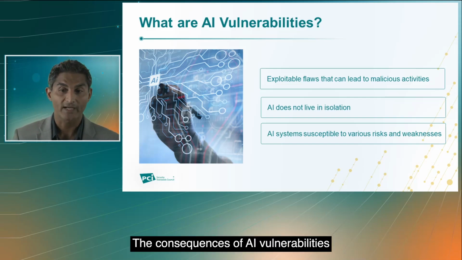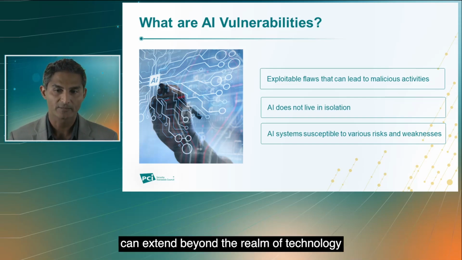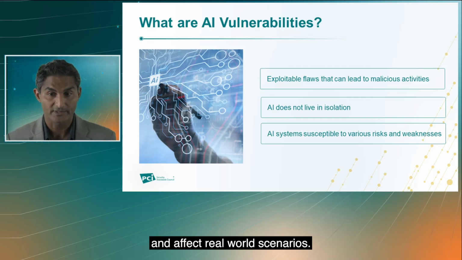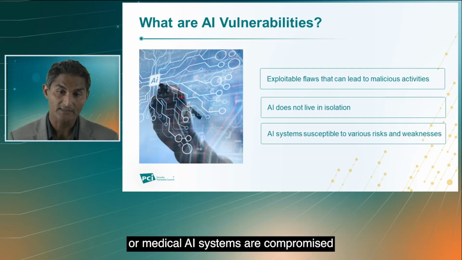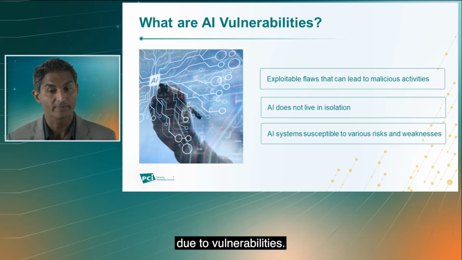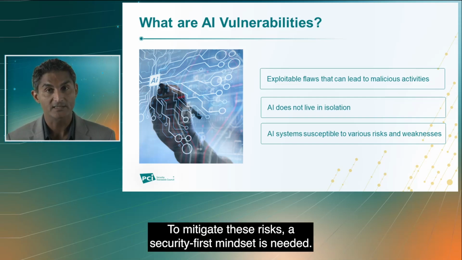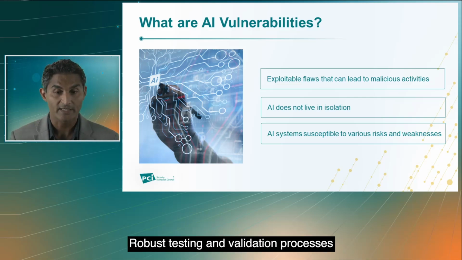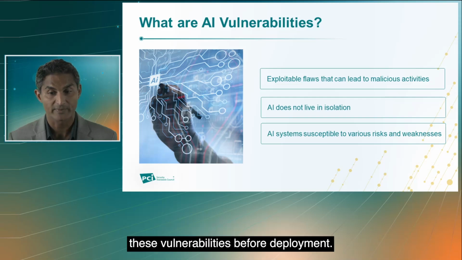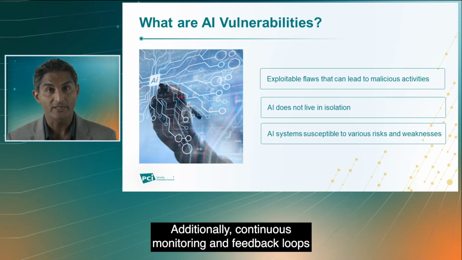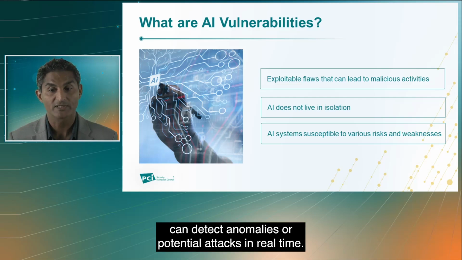The consequences of AI vulnerabilities can extend beyond the realm of technology and affect real-world scenarios. Imagine a scenario where autonomous vehicles or medical AI systems are compromised due to vulnerabilities. To mitigate these risks, a security-first mindset is needed. Robust testing and validation processes during AI development can help identify and address these vulnerabilities before deployment. Additionally, continuous monitoring and feedback loops can detect anomalies or potential attacks in real time.